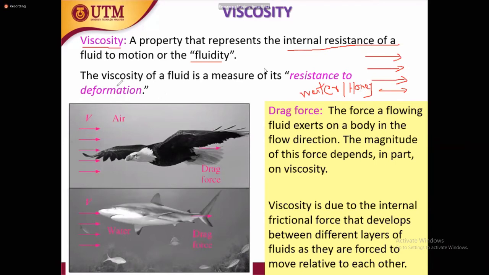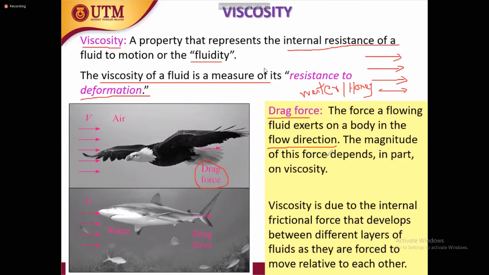We can also define the viscosity of a fluid as a measure of its resistance to deformation. Deformation means to change its shape. Honey is very difficult to flow, so honey has a resistance to change its shape as compared to water, because water can easily move. Then there is a term, drag force: the force a flowing fluid exerts on a body in the flow direction. When the fluid is flowing, there is a resistance to flow, but there is a force exerted on the body, and with the help of that drag force, the fluid is moving.